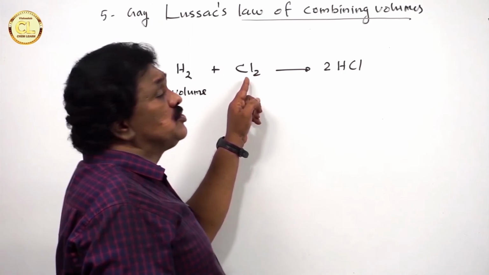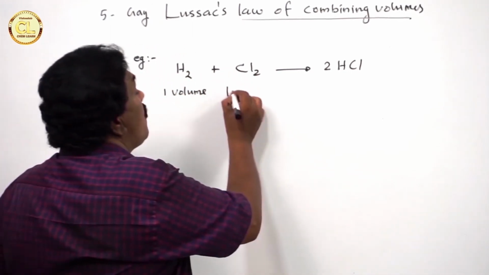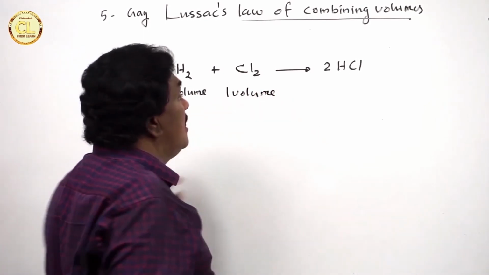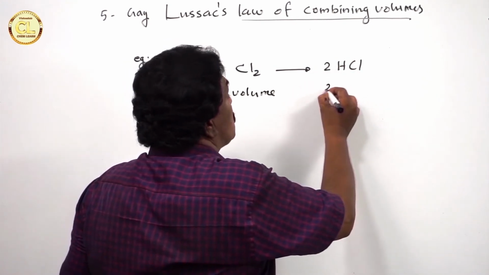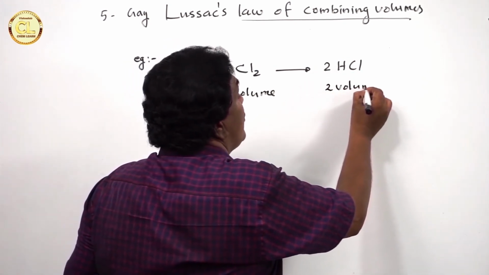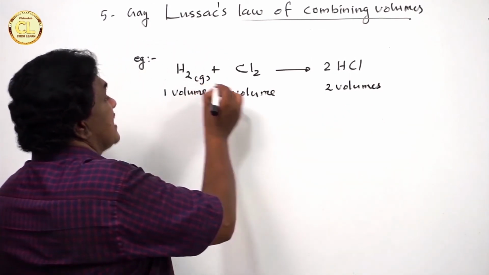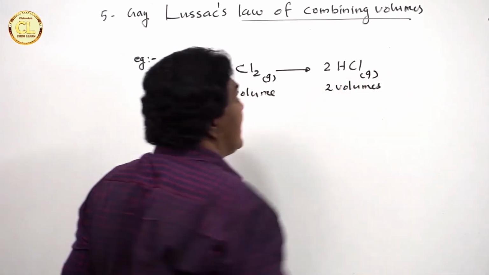See, what is Cl2? Cl2 has the coefficient 1. So, 1 volume of chlorine gives, the coefficient of HCl is 2, so 2 volumes of hydrogen chloride. See, all these are gases. Hydrogen is a gas, chlorine is a gas, and HCl is also a gas.